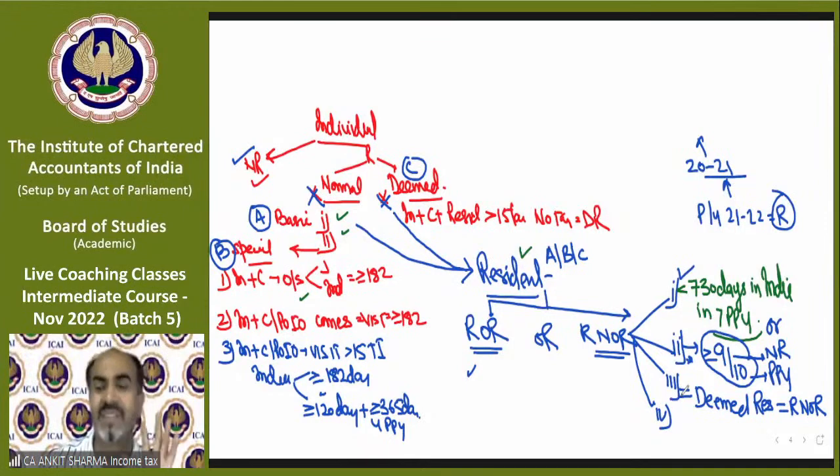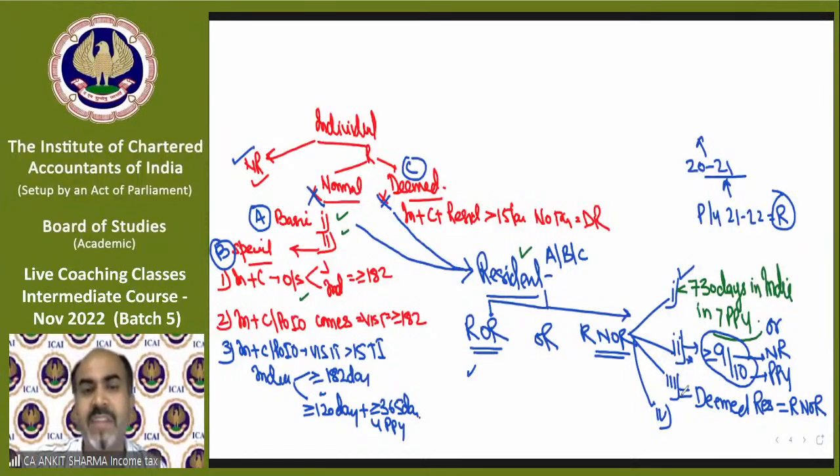A deemed resident will always be considered a resident and not ordinary resident. That's a fixed rule. No days calculation, no condition. You need not check condition 1, 2 or anything. It's a fixed rule that if you are a deemed resident, you will be treated as a resident and not ordinary resident for the purpose of the Income Tax Act. So the third condition is very simple.